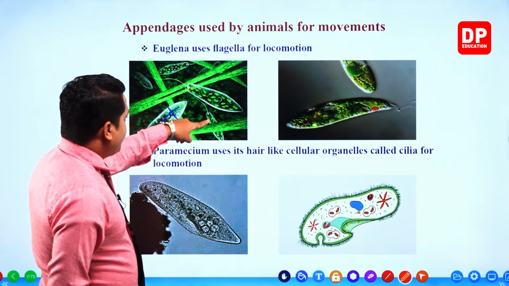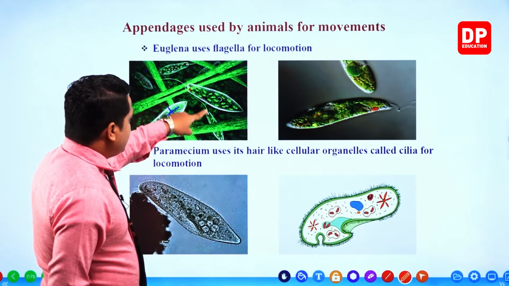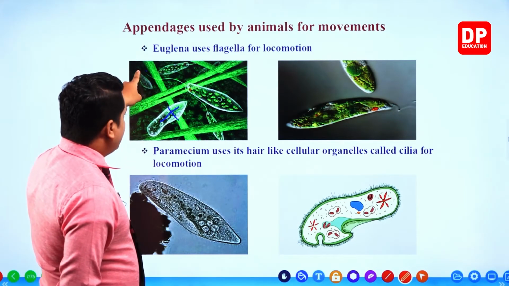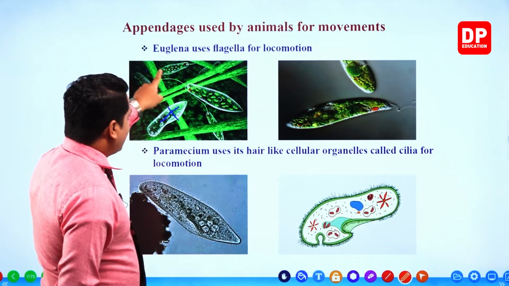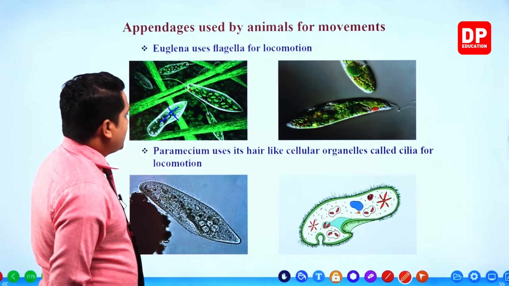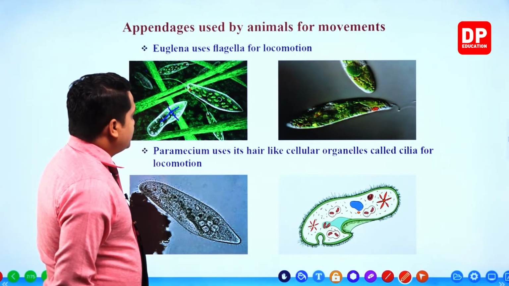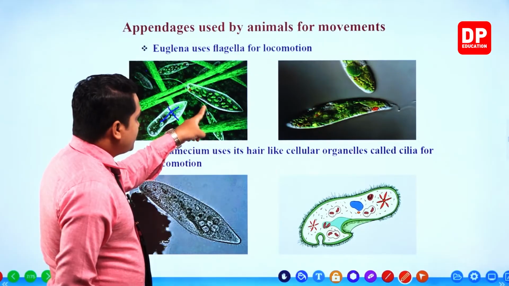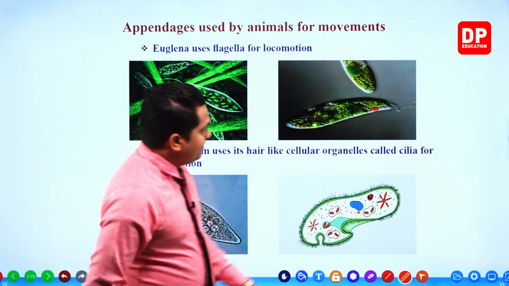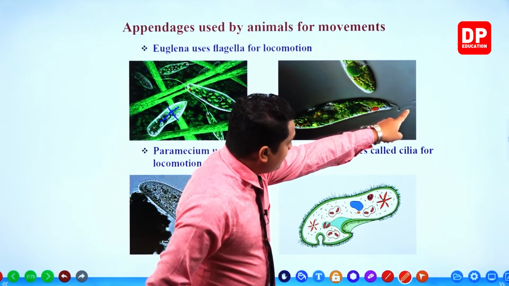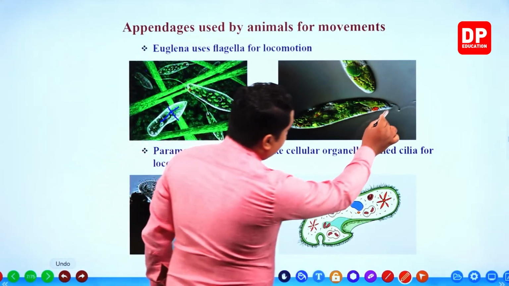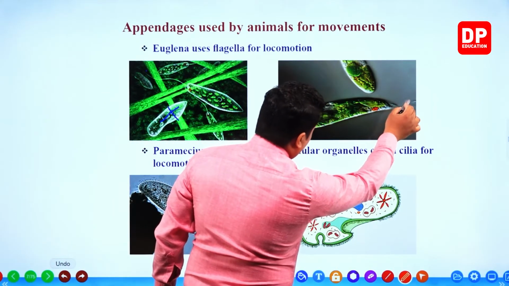When you check this image, it's very simple to observe the flagella. See, that thread-like structure within the body of the organism. So euglena uses special appendages which are referred to as flagella. Within this figure also, you can observe the flagella, my dear children. See, this part. This one is the flagella.